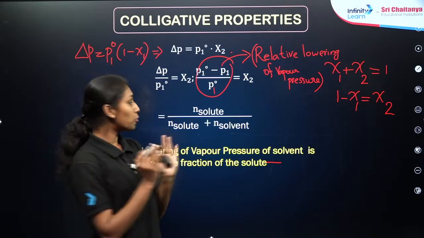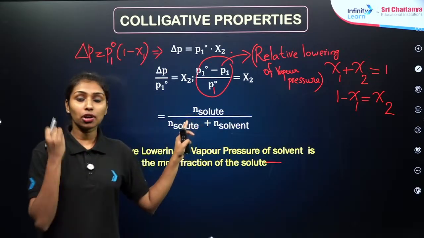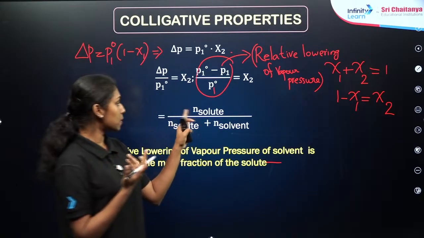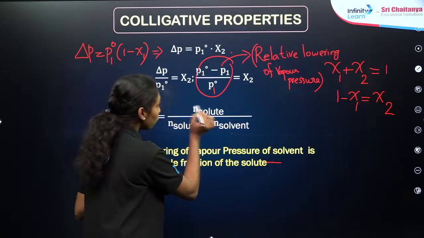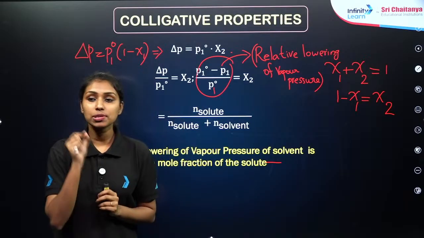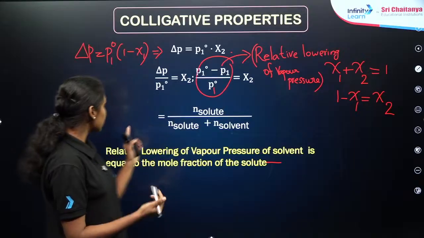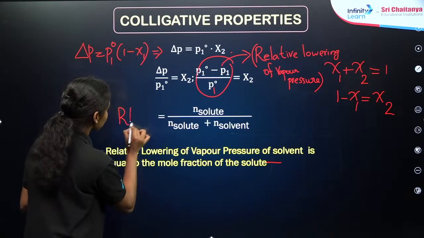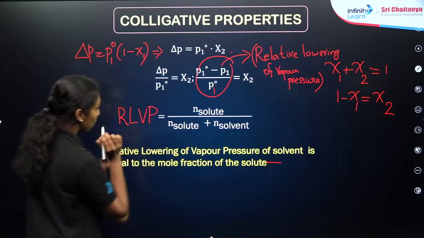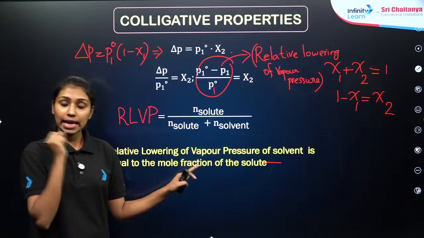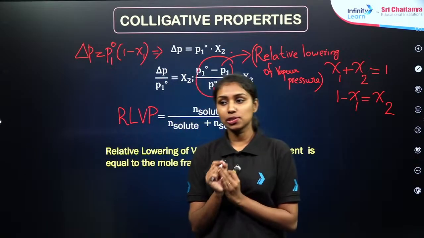As we already know how to calculate the mole fraction, right? In terms of the solute, the number of moles of solute divided by the number of moles of solute plus the number of moles of solvent is the mole fraction. So we can say that the relative lowering of vapor pressure of the solvent is equal to the mole fraction of the solute.